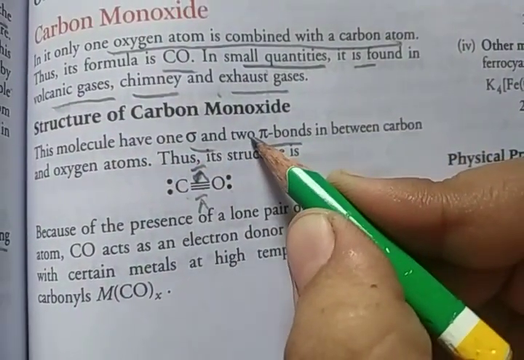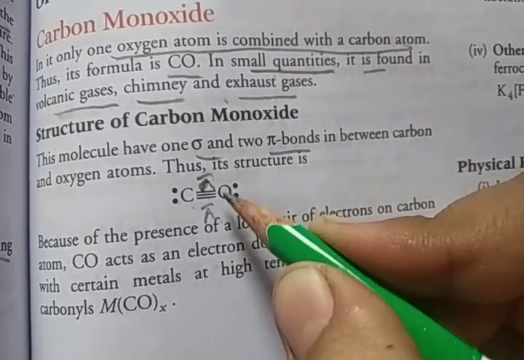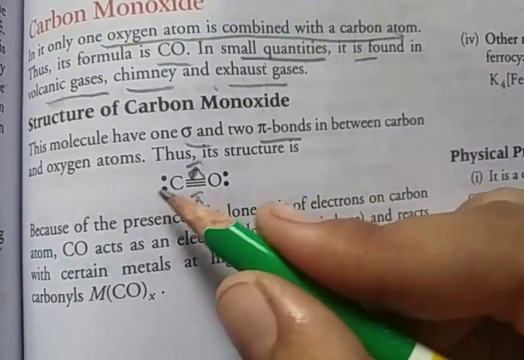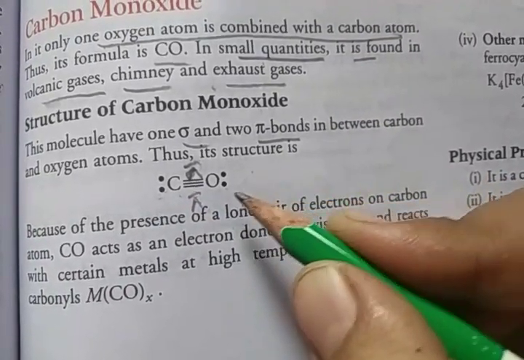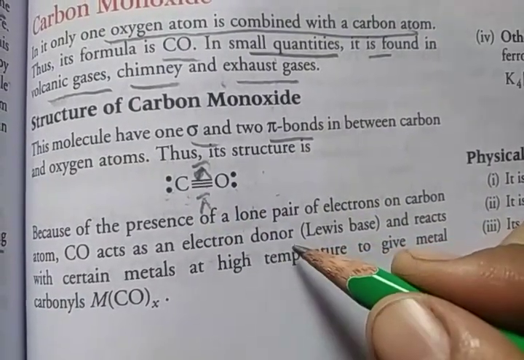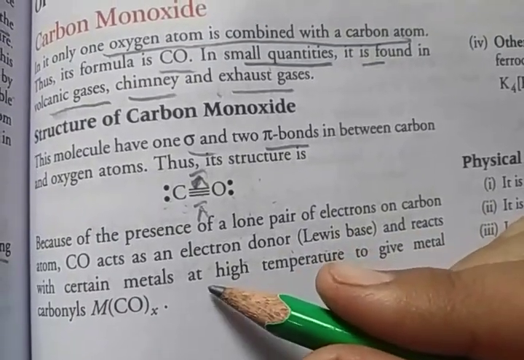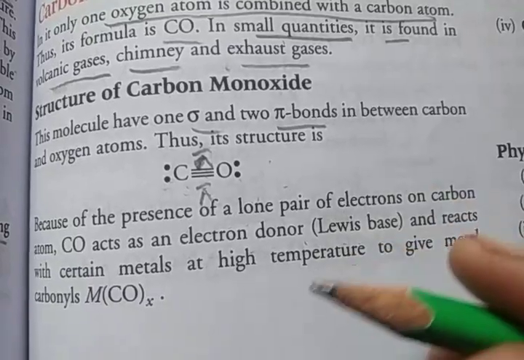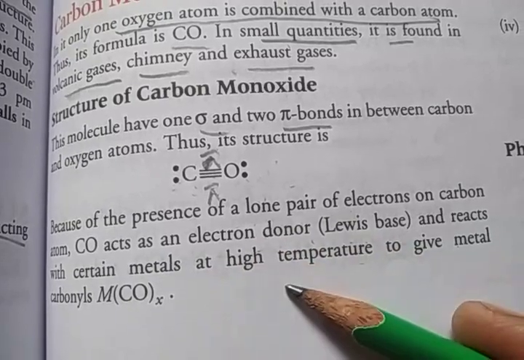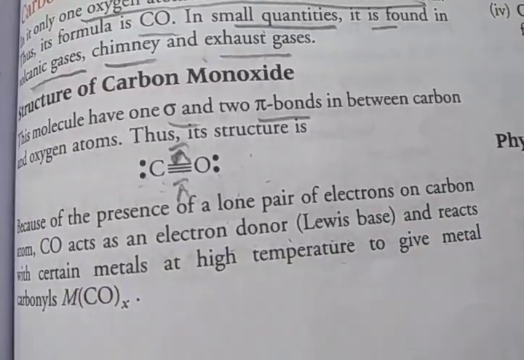Then the structure of carbon monoxide: here one sigma bond and two pi bonds between the carbon and oxygen atom. So this is the structure, because of the presence of a lone pair of electrons on the carbon and also on the oxygen atom. CO acts as an electron donor because both have a lone pair, so it is an electron donor. For that reason we say it is a Lewis base, and it reacts with certain metals at high temperature to give metal carbonyls. So carbon monoxide easily reacts with metals at high temperature to give metal carbonyl, and its formula is M(CO)x.